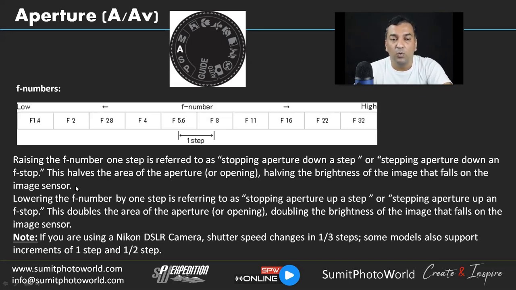Aperture is like the opening of an eye, and we can make the eye small and big using these aperture values. Lowering the f number by one step is referred to as stopping the aperture up a step, or stepping the aperture up an f stop. This doubles the area of the aperture opening, doubling the brightness of the image that falls on the image sensor.